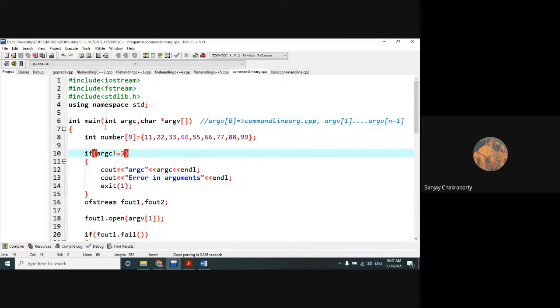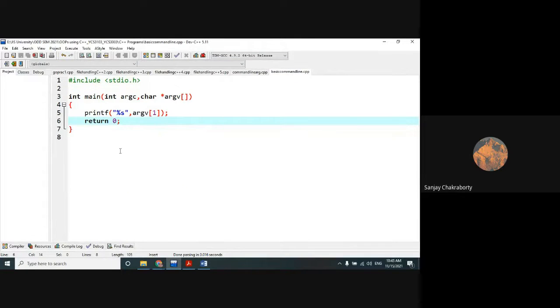And it should contain only two arguments. The first argument is an integer value, which returns the count of the number of arguments that you are passing, and the second argument holds the arguments themselves which you are passing. Within this, the first argument will be your program name, and the rest will be your inputs. Let's check some simple program. For those who are new, or couldn't remember these concepts of command line arguments, I am writing down this program.